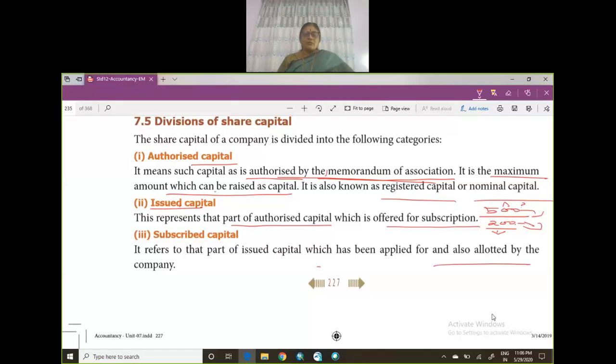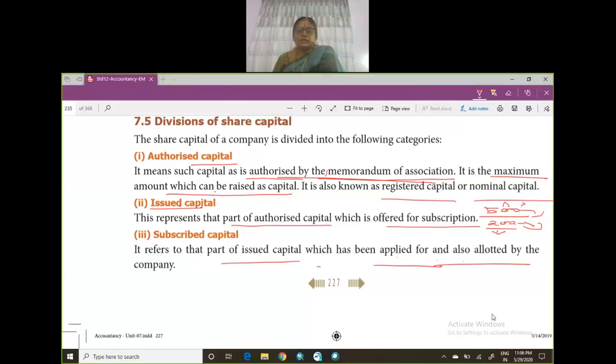So this refers to the part of the issued capital which has been applied for. Okay. So this is authorized capital, that is the maximum capital the company can have. Issued capital is part of the authorized capital which is offered to the public for subscription. Now you have applied for the shares. Okay. And so this refers to the part of the issued capital which has been applied for and also allotted by the company.